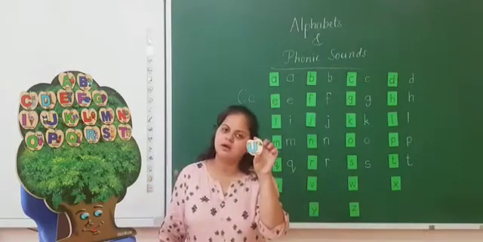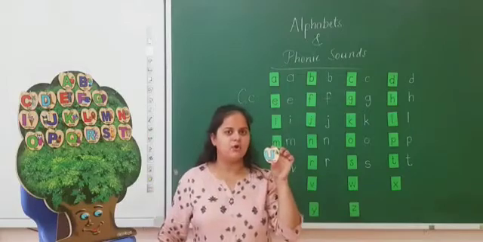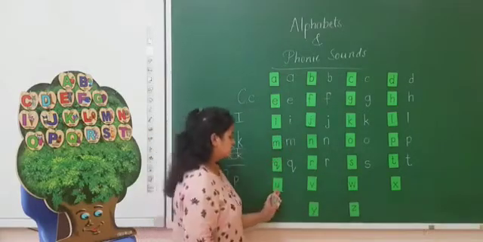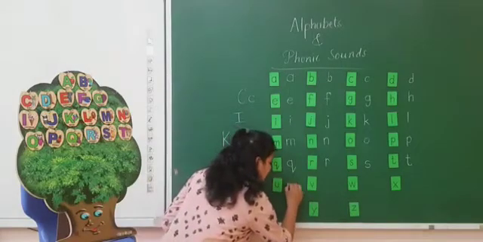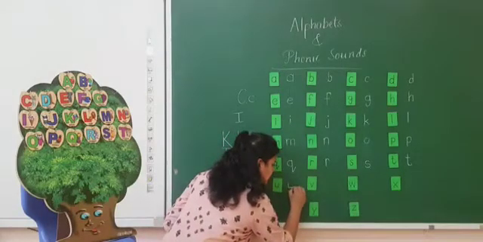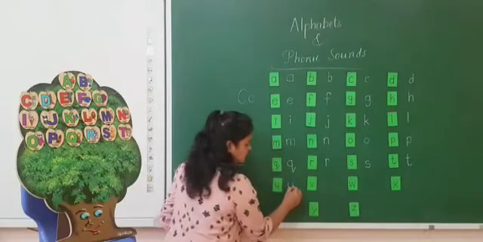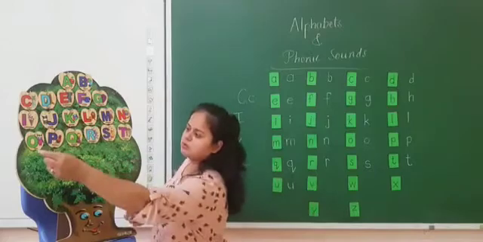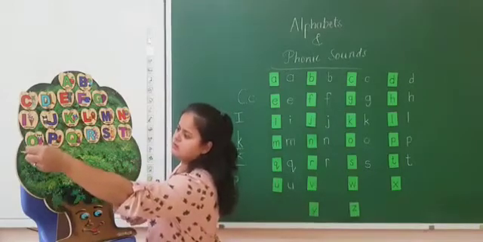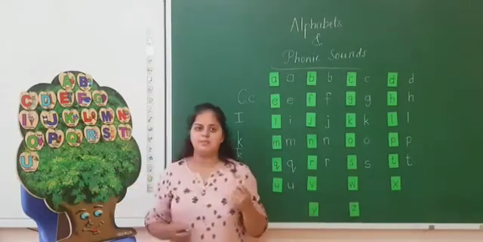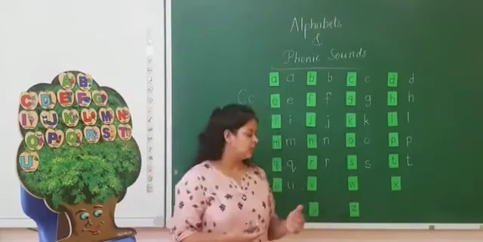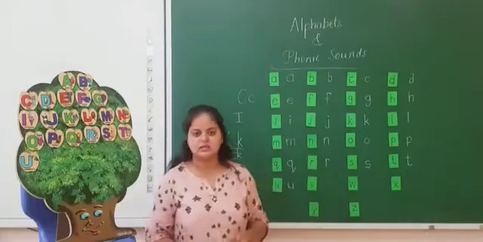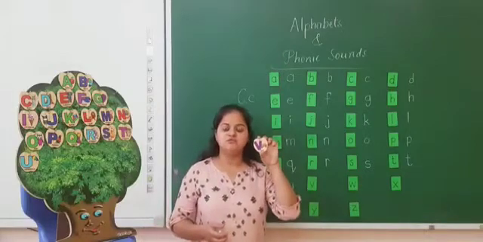The next is U. U for umbrella. U sounds A. Small print u, you can write like this: standing line, little curve, up, down. U sounds like in umbrella.